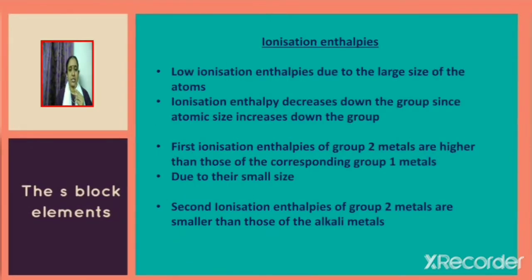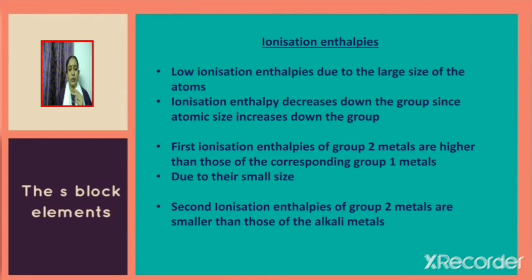Next, we shall discuss the ionization enthalpies of group 2 elements. Group 2 elements have comparatively low ionization enthalpies. It is due to the large size of the atoms. Ionization enthalpy decreases down the group. So if we consider group 2 elements, as we move down the group, ionization enthalpy will decrease.